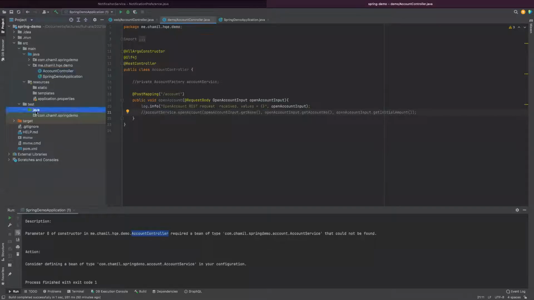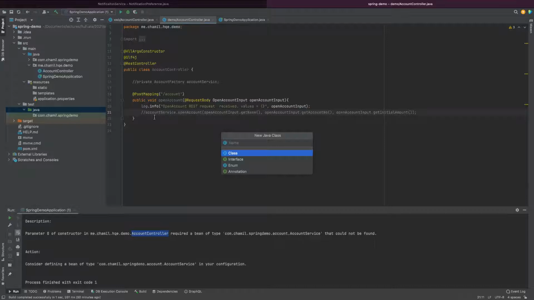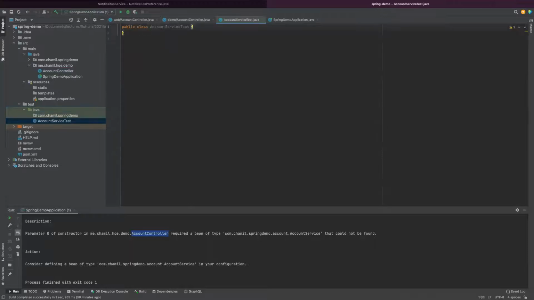First of all, I'm going here and creating a new test class. The test class is AccountServiceTest. Okay. Now I'm going to do a unit test. It's not any other thing because you will be able to cover the behavior driven tests and all these things, since you are familiar with that and you are the experts rather than me. Let me show you quickly how to write this test.